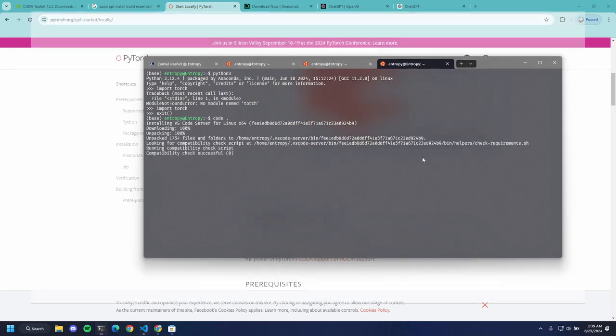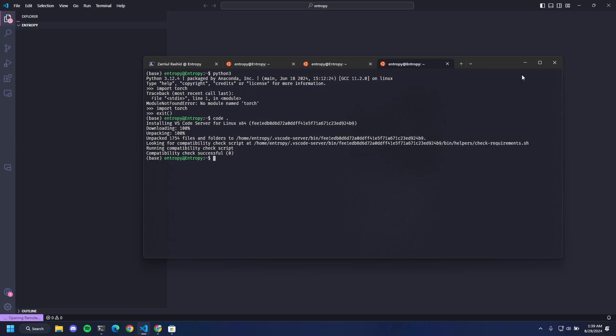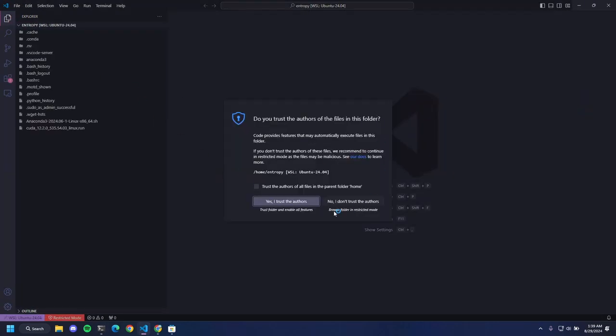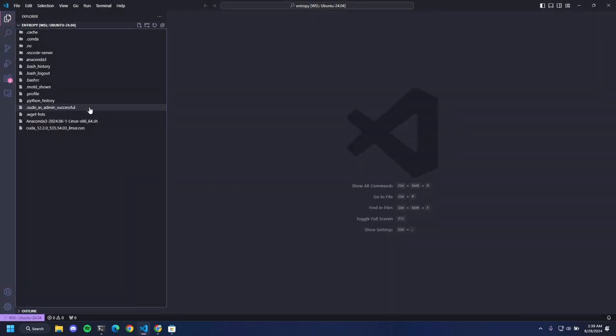So let's exit from here, and then let's go to code. It's going to open up VS Code, installing the VS Code server for 64. As it's a new distribution, it's going to install the VS Code server, and then yeah, boom, we are in VS Code and in WSL.